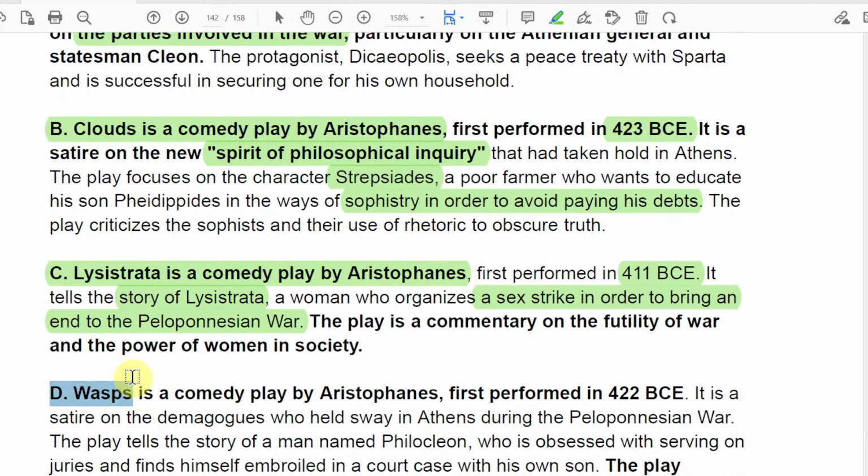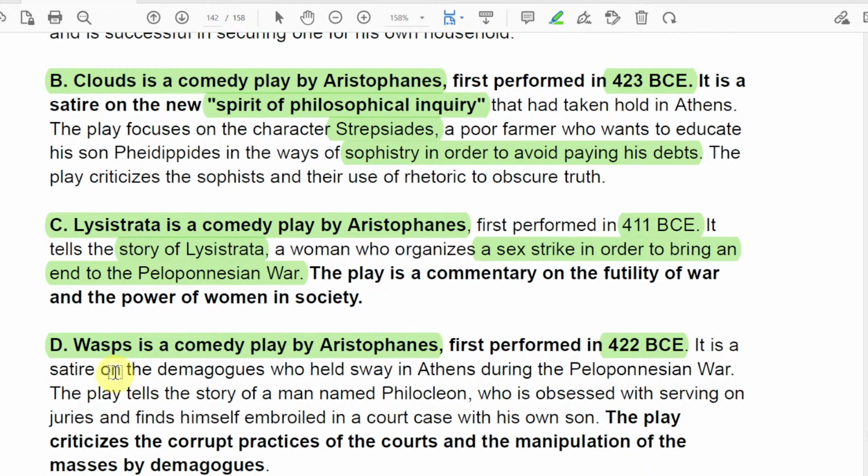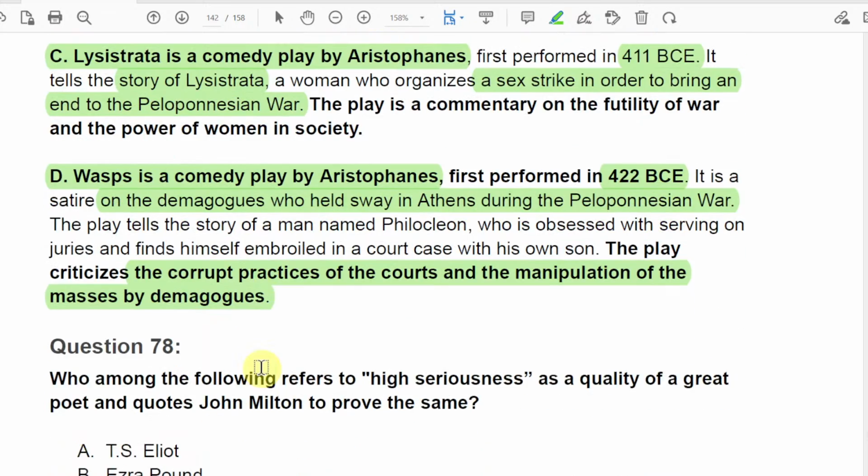And D, The Wasps. The Wasps is a comedy by Aristophanes again, and it was performed in 422, and it is a satire on the demagogues who held sway in Athens during the Peloponnesian War. Correct. So the play criticized the corrupt practices of the court and the manipulation of the masses by demagogues. I hope you understand this. Then we'll move to question number 78.